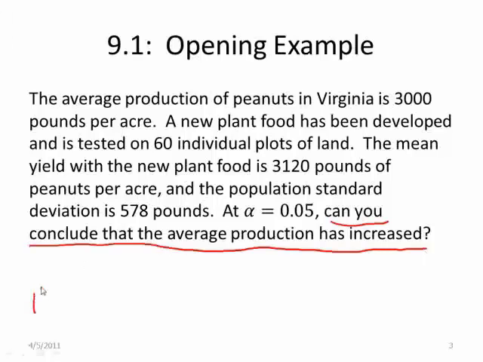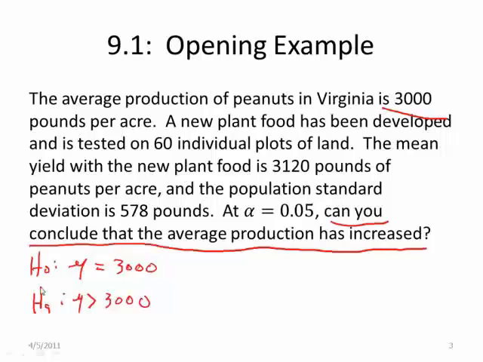So I can come down here and I can say that the alternative hypothesis, well, can you conclude that the average production has increased? Well, has it increased from what? Well, the average production of peanuts in Virginia is 3,000 pounds per acre. So our alternative then is going to be mu has increased, is greater than 3,000. So our null hypothesis is going to be mu equals 3,000.